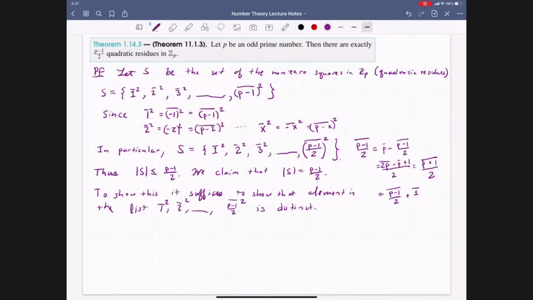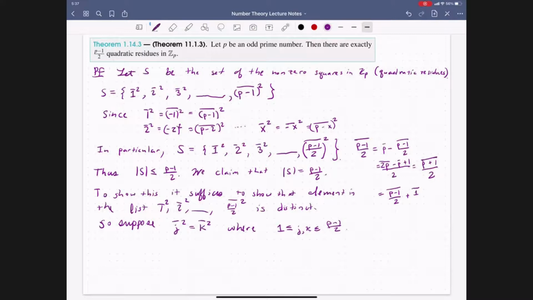Well, let's go ahead and take two elements in here and suppose that they are equal. So suppose that j bar squared is equal to k bar squared, where we're assuming that j and k are integers between 1 and p minus 1 over 2.